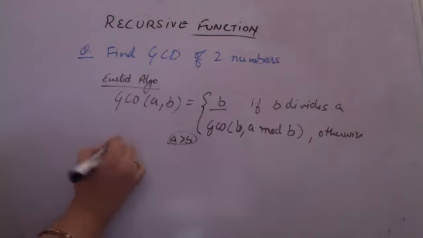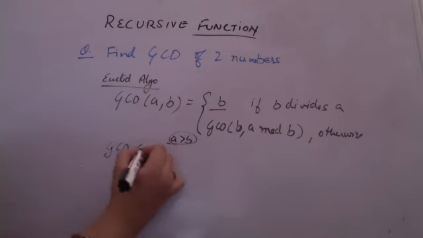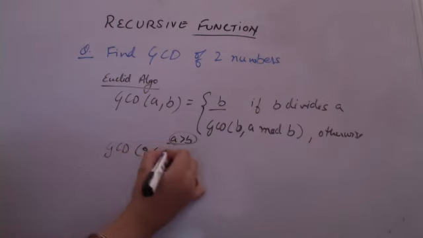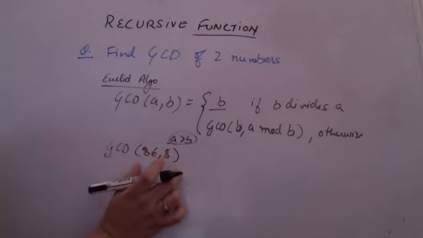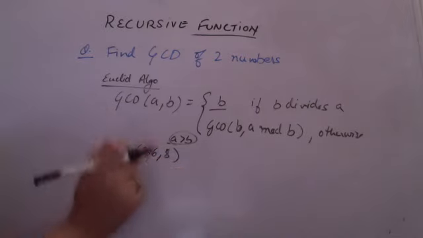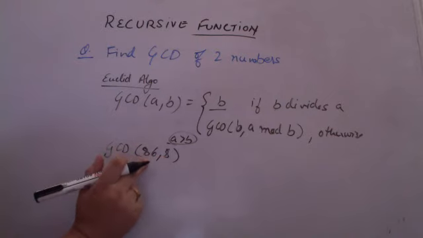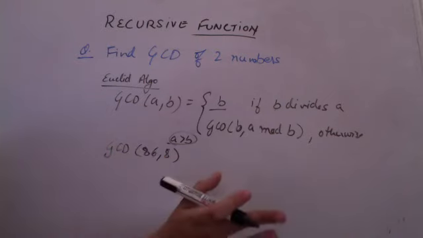Let us take a very small example. Suppose I have to find GCD of two numbers, say 86 and 8. Just taking an example. So if I am calling GCD 86, 8 using Euclid's algorithm, does 8 divide 86? No. First case is not true.